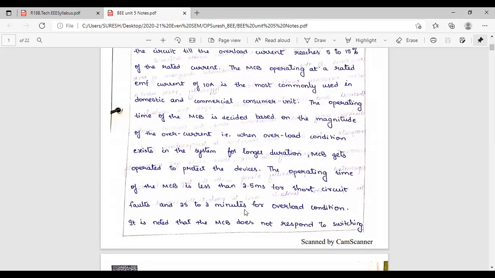If it is 100 ampere, the rated current is 100 ampere, then the overload current is some 105, 115. But the short circuit current is 300 ampere, 1000 ampere. That is the difference between short circuit current and overload current. Overload current is very little, 105, 115, 130 like that. So it can take some time, 2 seconds to 2 minutes, for operating the MCB.